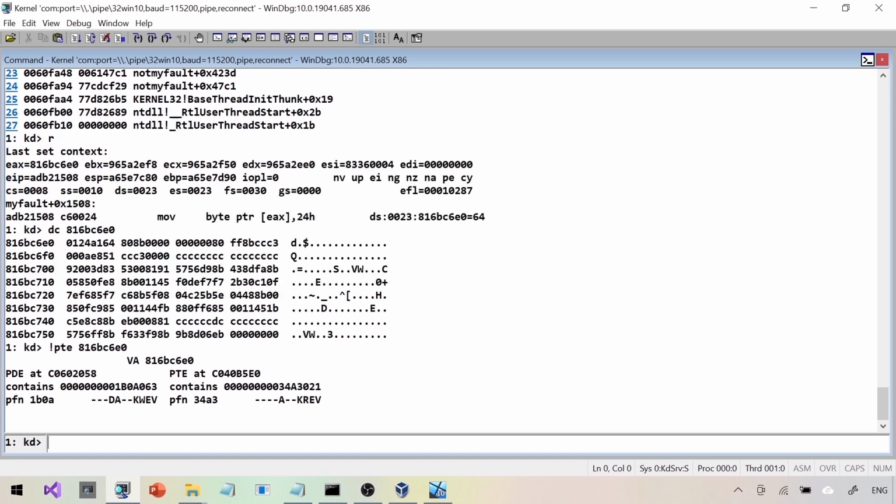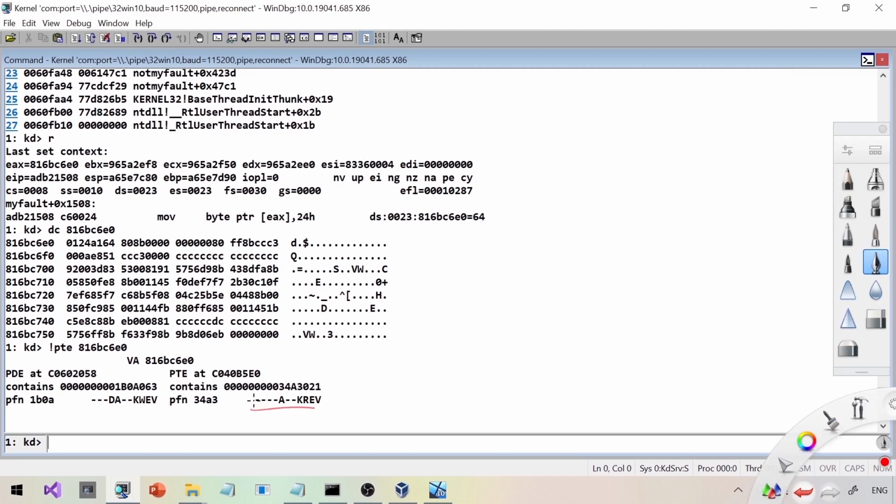!pte that address. We have seen this command before, the !pte command. Let's have a quick look here. Now these are the flags of this particular page. This is the information we are interested in, these particular bits. We'll understand what these bits are from the debugger documentation pretty quick. In this case, this R right here is a problem. This R means that this page is read-only. If you look here, this part of the page table directory, it is a write. So it has write.